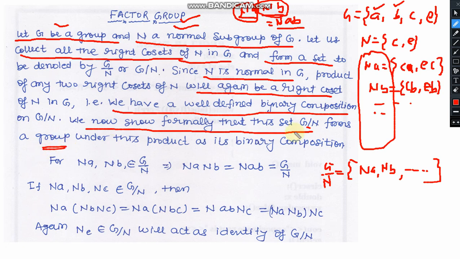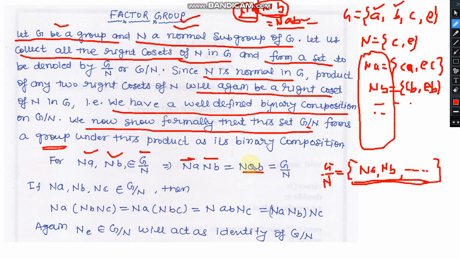If we can show that this set is forming a group, then it is called a factor group or quotient group. So for an example, let us suppose there are two right cosets belonging to this set, which are Na and Nb. If you are multiplying Na with Nb, then this is the basic theorem related to cosets of normal subgroups, their product will be written as Nab, which we have mentioned here.